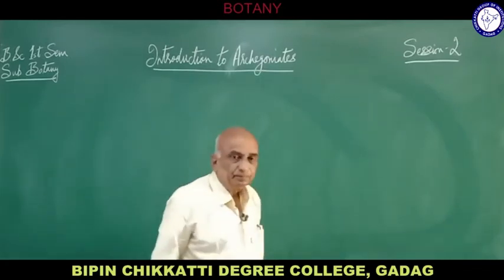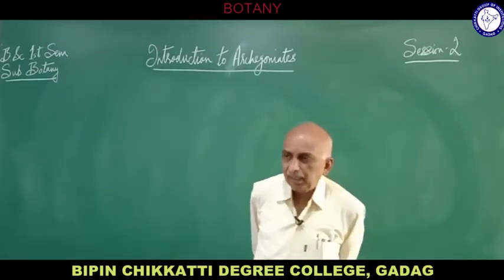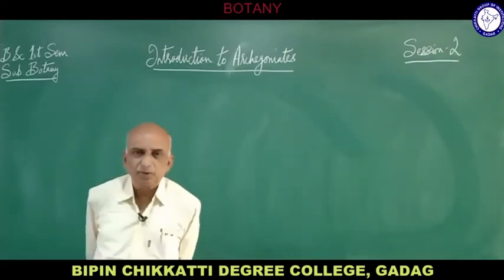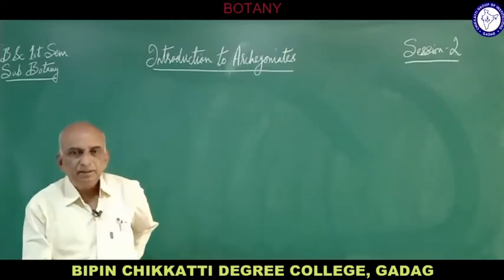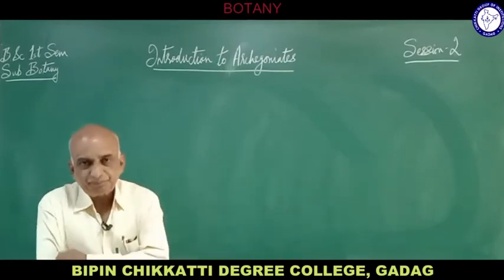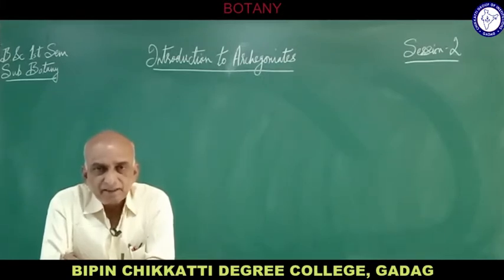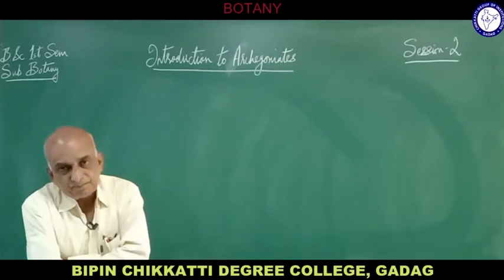Now algae and fungi are less evolved when we compare them to the Archegoniates. When we say Archegoniates, it means an evolved stage. The presence of antheridium and Archegonium is a step of evolution.